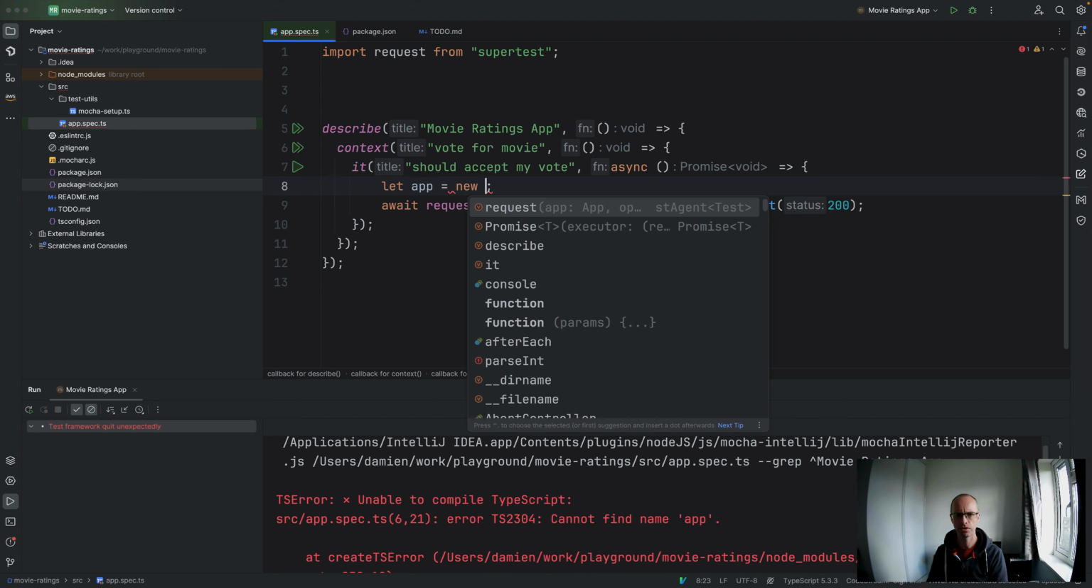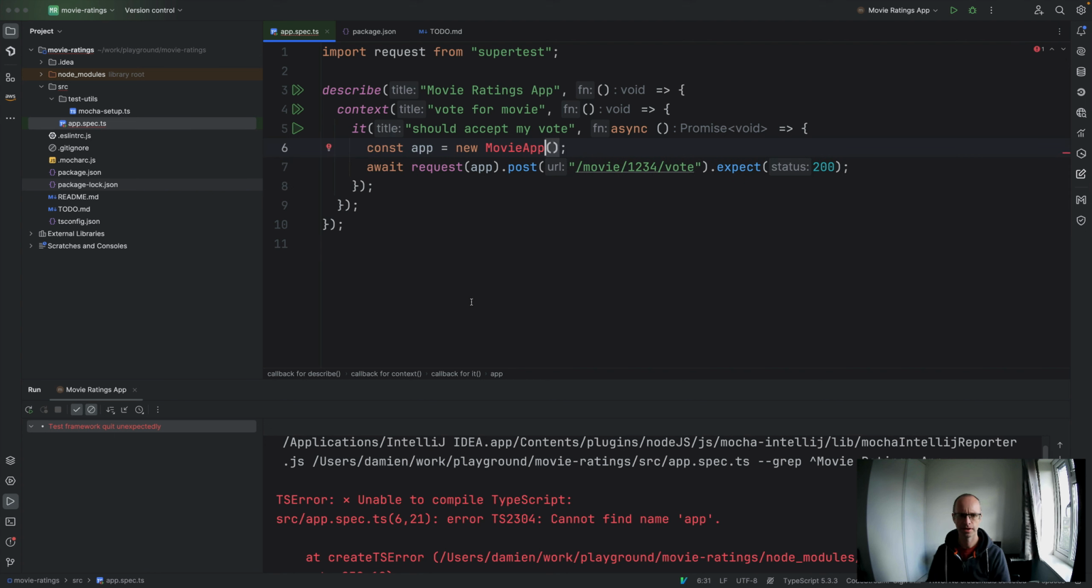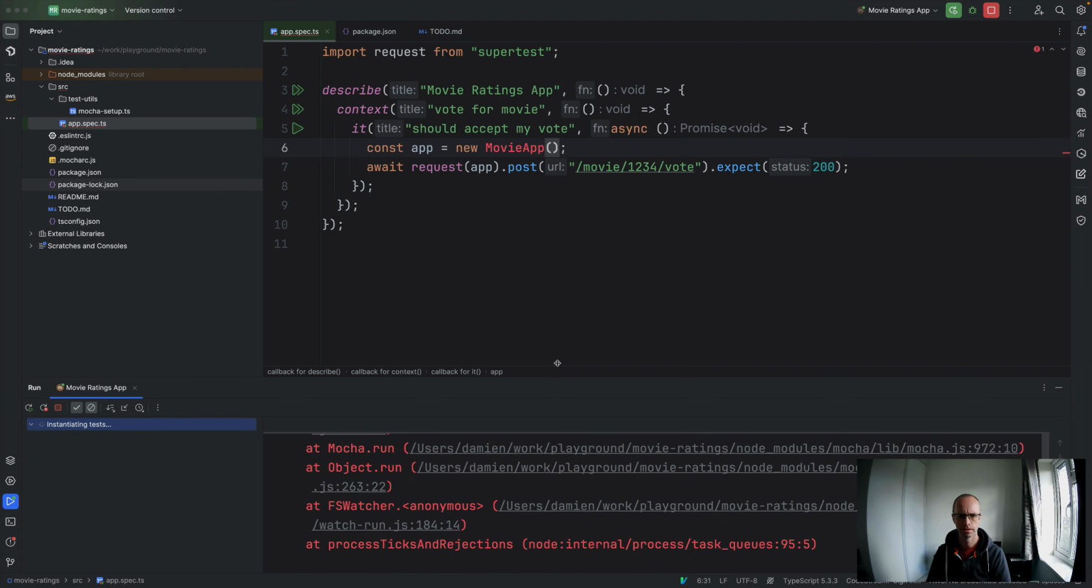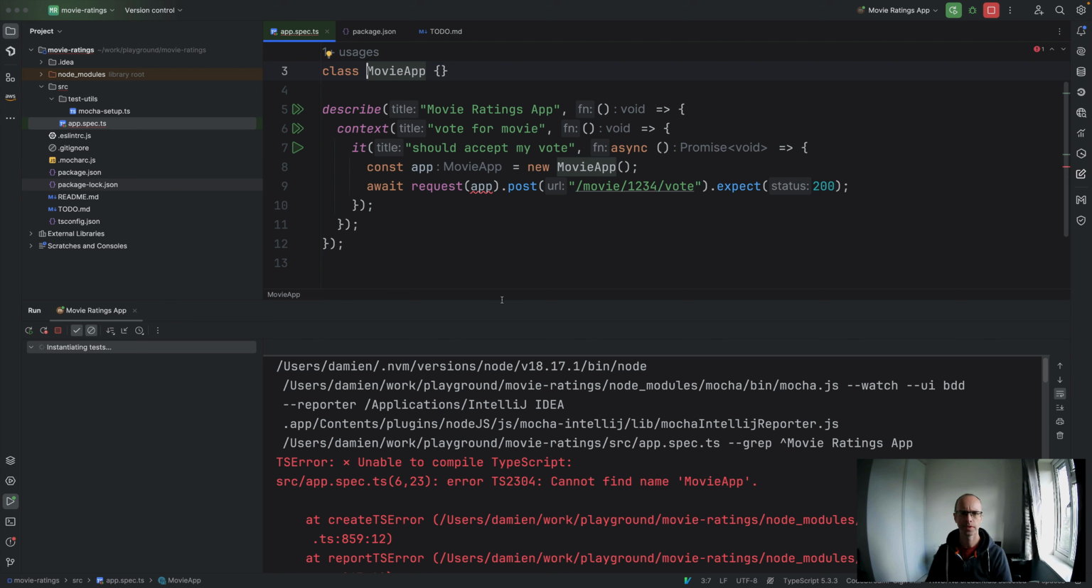Let app equal new movie app. So now that should presumably fail for a different reason. Now it's failed because we don't have a movie app, so we can do that. We can say create class movie app. That will presumably now... So straight away I feel like I've gone into autopilot and I've made a mistake.